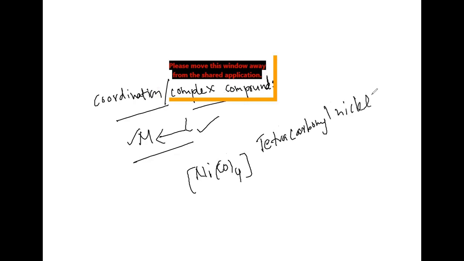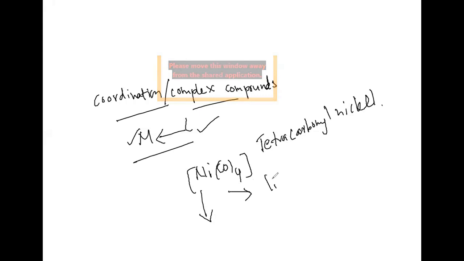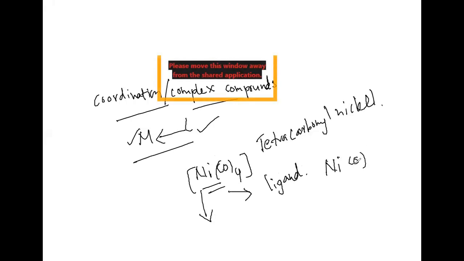Here in this tetracarbonyl nickel, which is the central metal atom? The nickel will be the central metal atom and the CO will be acting as ligand. What is the oxidation state of nickel in Ni(CO)4?